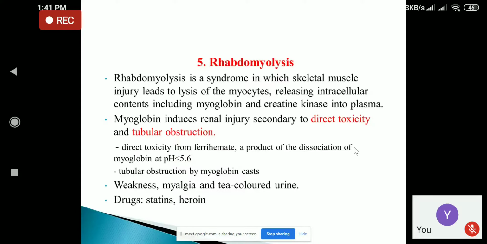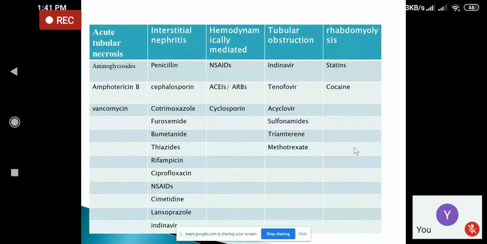So these are the drugs that cause various nephrotoxic conditions like acute tubular necrosis.